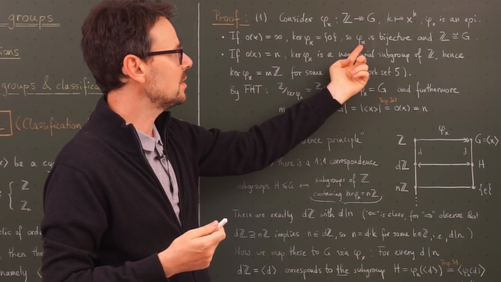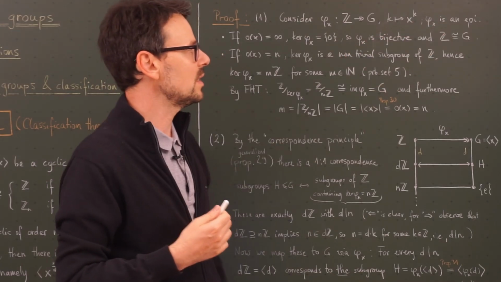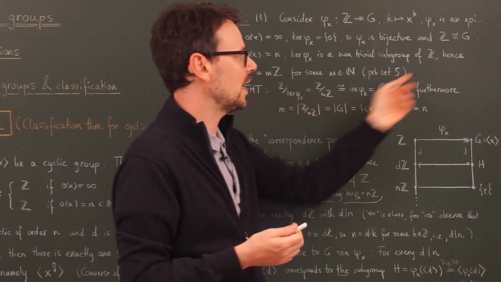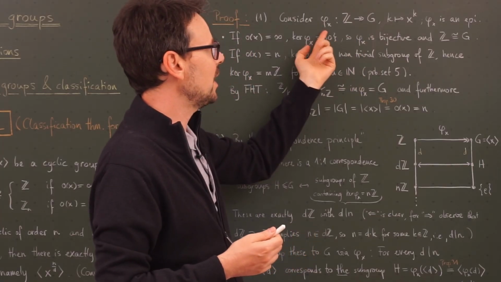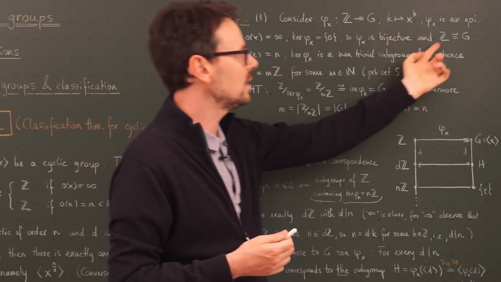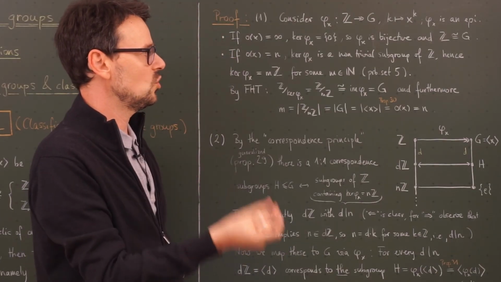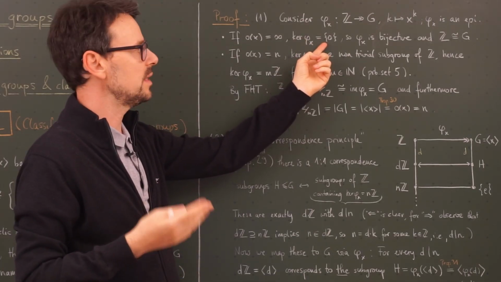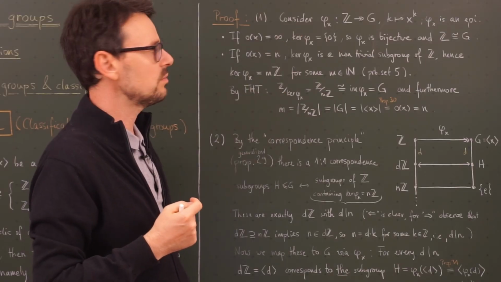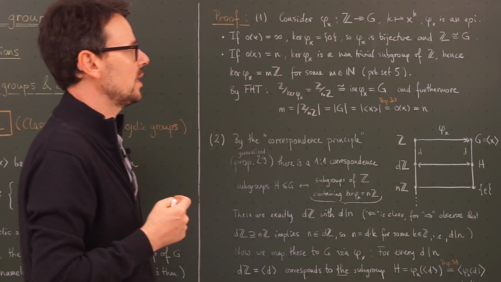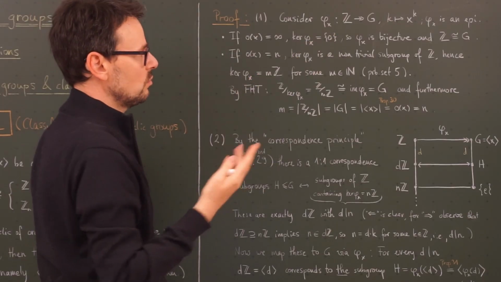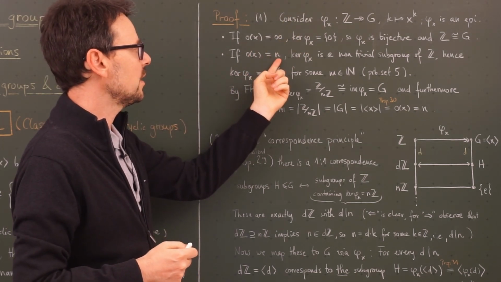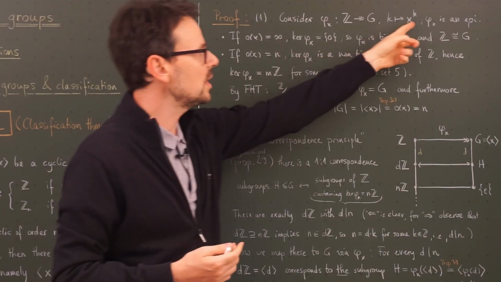That means that phi sub x is injective, and because it is already surjective, it is bijective, and a bijective homomorphism is an isomorphism. So phi sub x, in the case of infinite order of x, is the desired isomorphism between G and the integers. Here we use the characterization that any homomorphism is injective if and only if its kernel is trivial, so it consists only of the neutral element, which in this case is 0 in the integers.